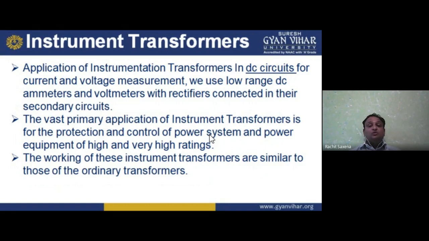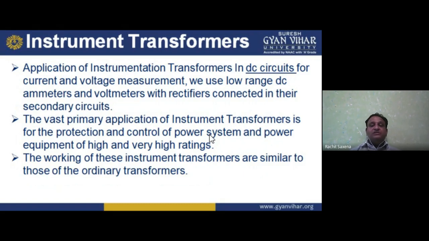Why am I using a transformer here, my dear student? Because a transformer has the ability to drop down the voltage and current level with the help of turns in the primary and secondary. That is what we want to use, and we are using it as an instrument transformer. So the transformer performs two operations: first is measuring, and then protection also.